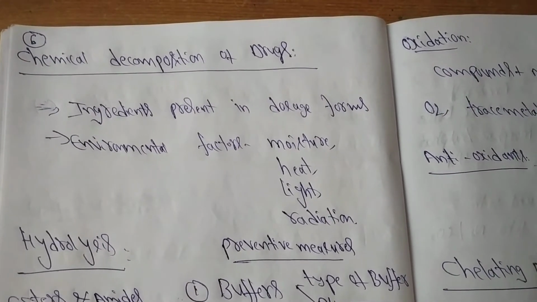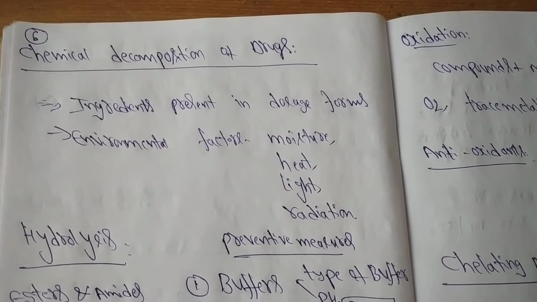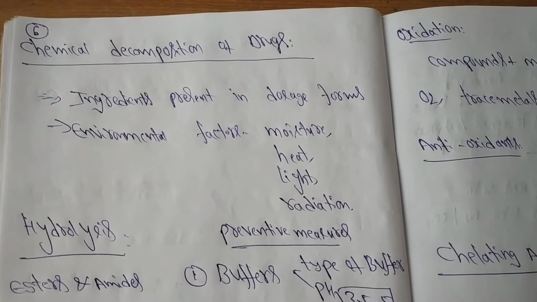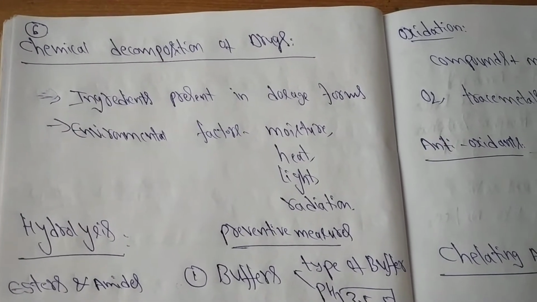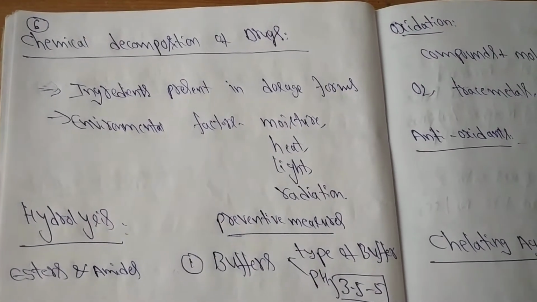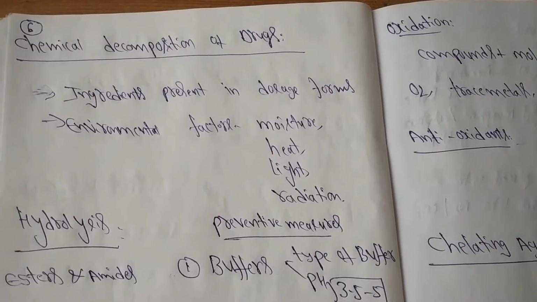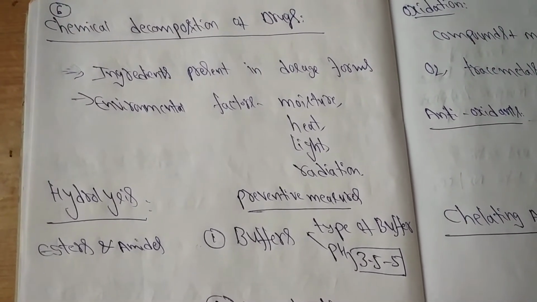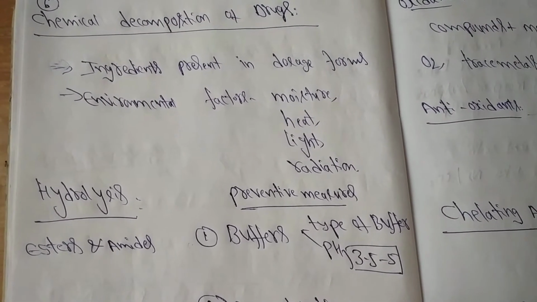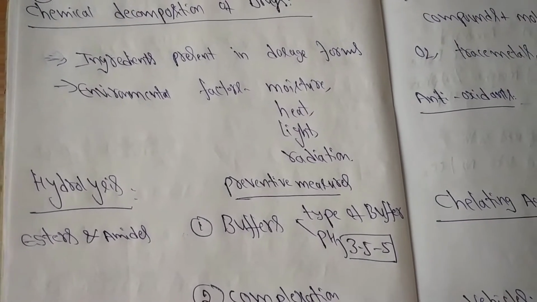Most of the ingredients present in a particular dosage form react with environmental factors like moisture, heat, light and radiation to cause chemical decomposition. There are various types of chemical decomposition of drugs. We will discuss them individually. First, chemical decomposition of drugs occurs due to hydrolysis. Hydrolysis can occur due to the presence of esters and amides.